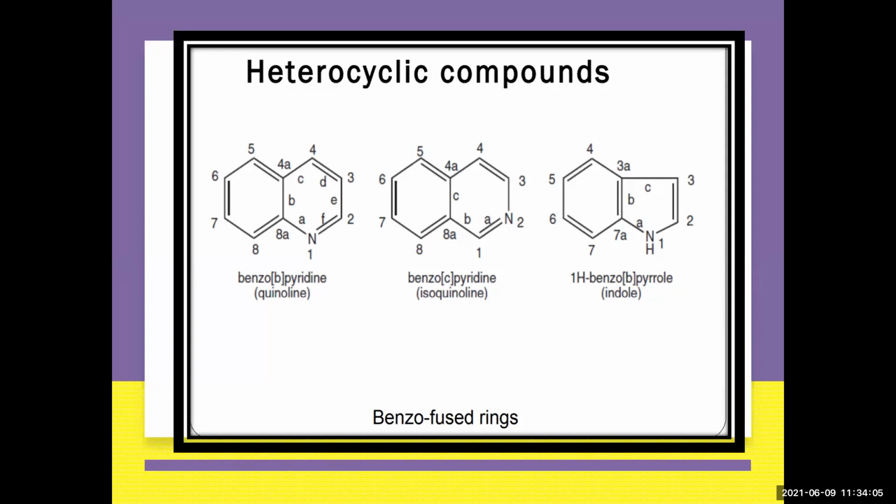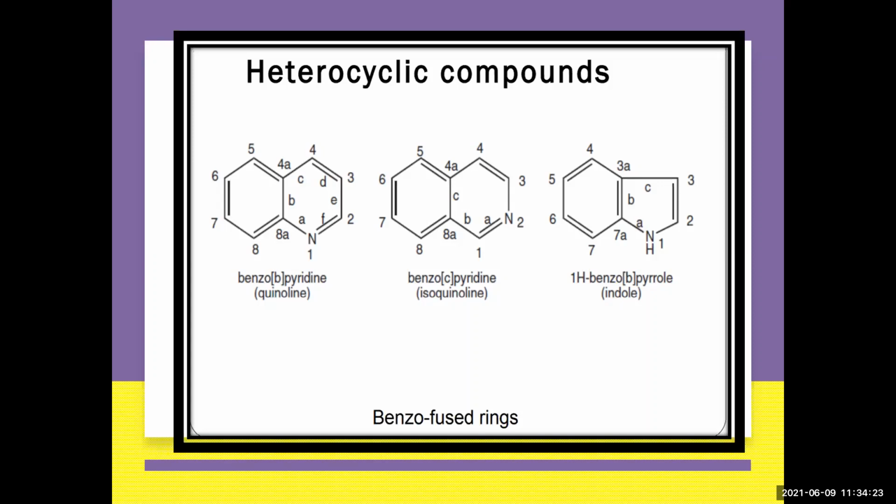Now let's go for the next example, that is isoquinoline. It is also the same, pyridine fused to your benzo. But look over here: which is the side that is getting attached? If you see nitrogen at 1, 2, and the least attachment, 1, 2 is A, 2, 3 is B, and 3, 4 is C.